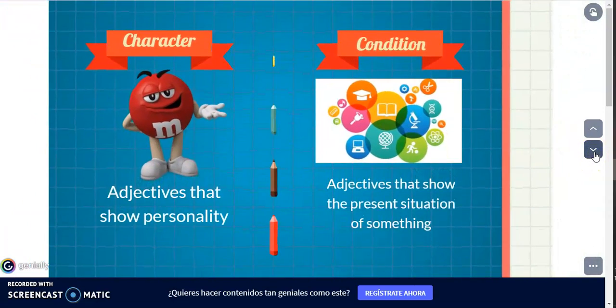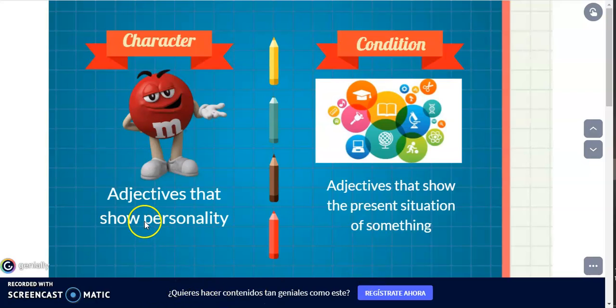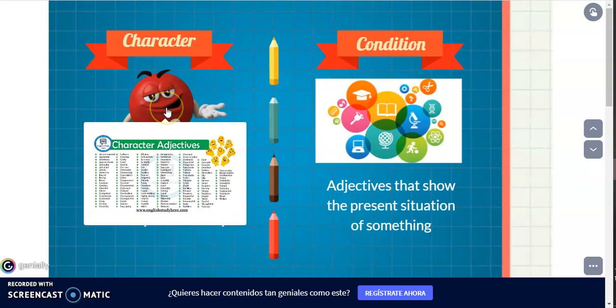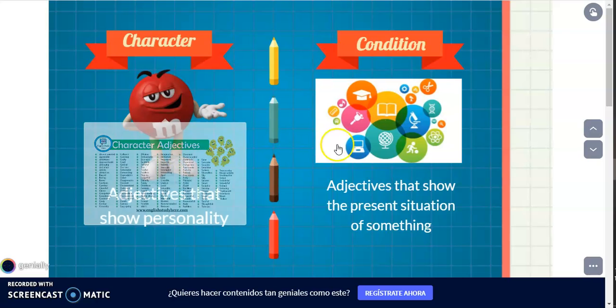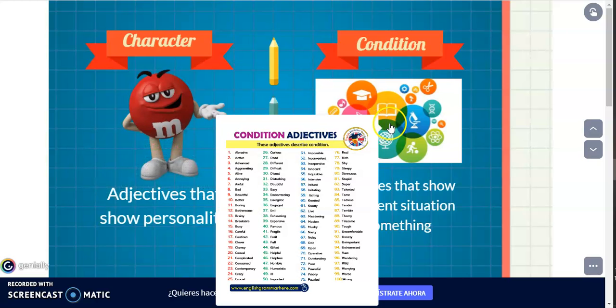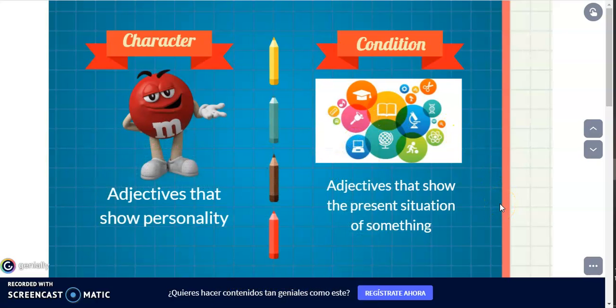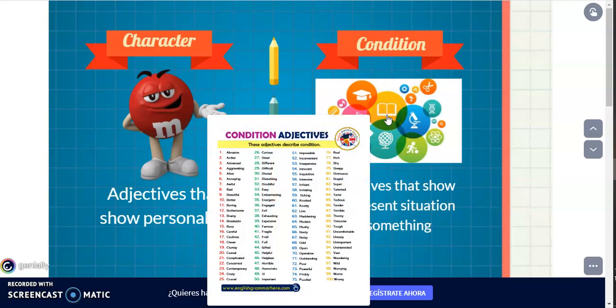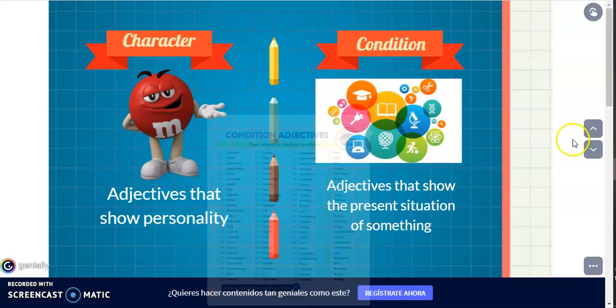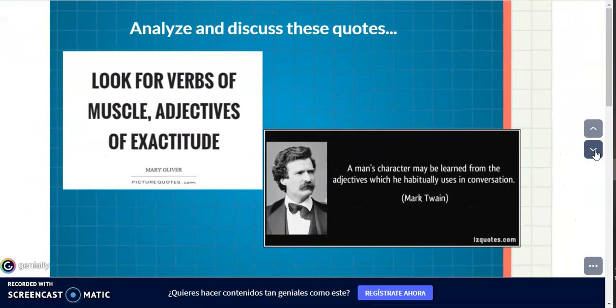Another type is character adjectives. These adjectives are the words that we use to describe personalities. And there are a lot of these adjectives. Here is the list. As I told you before, don't worry, I'm going to send you those lists. And condition adjectives are adjectives that show the present situation of something. And here is the list. As you can see, there are a lot of adjectives.